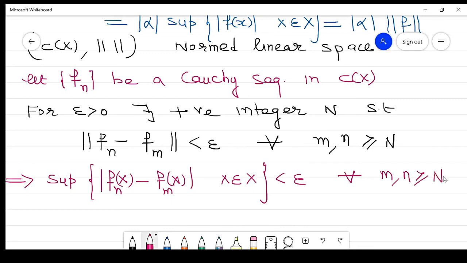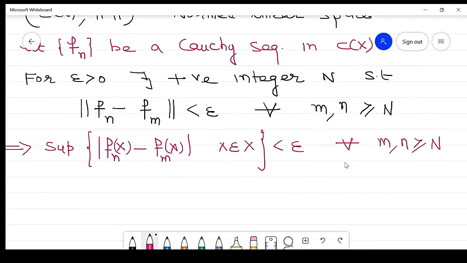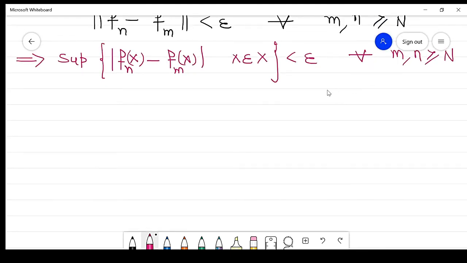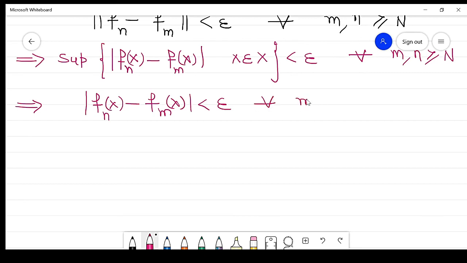is less than epsilon for every m, n greater than or equal to N. Clear? Now, if the maximum value of any set is less than epsilon, then each term is less than epsilon. So we get the absolute value of f_n(x) minus f_m(x) less than epsilon for every m, n greater than or equal to capital N. Just remember the Cauchy criteria for uniform convergence.